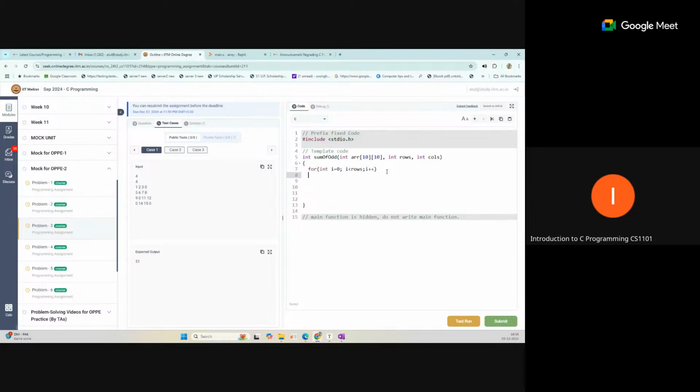Now the second loop for the column: for int j equal to 0, j is less than cols, that is the columns value, and j plus plus.